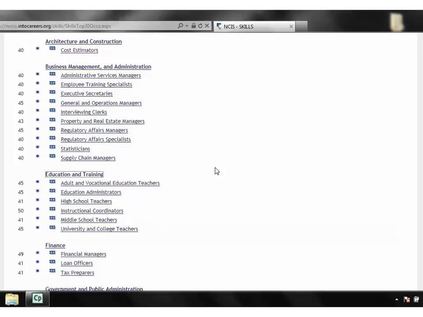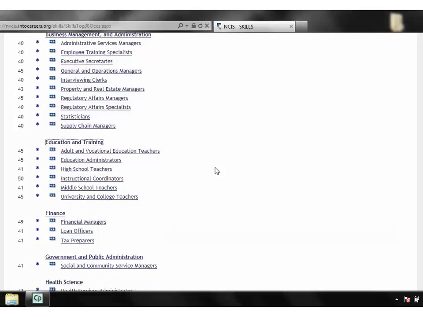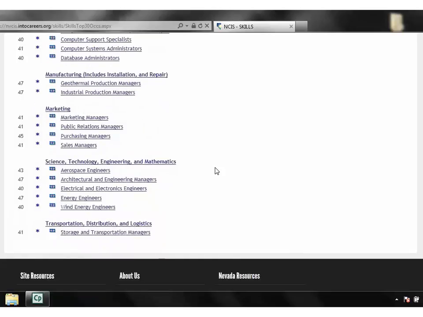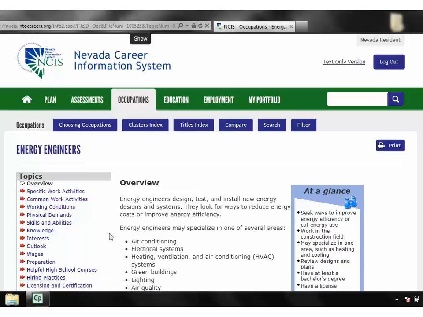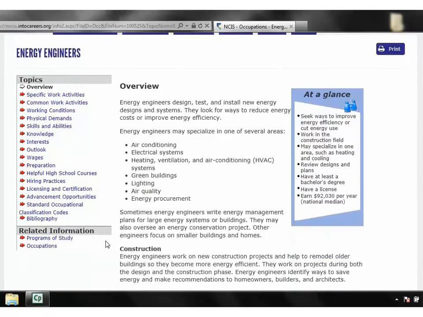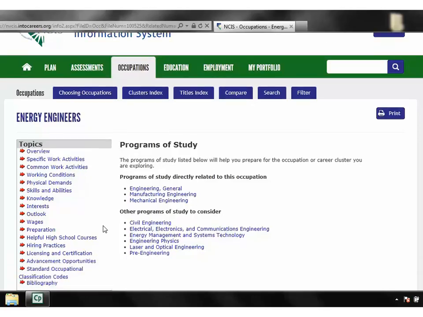Lastly, pick an occupation that interests you the most and record the rating and name of the occupation. For example, Energy Engineer with a rating of 47. Click the occupation, find Programs of Study, and find a program of study that interests you. For example, Engineering Physics.